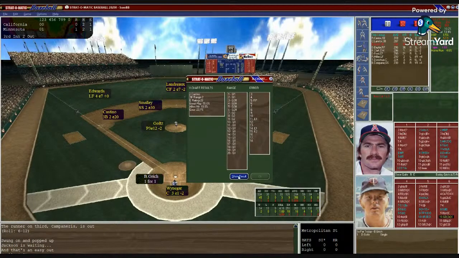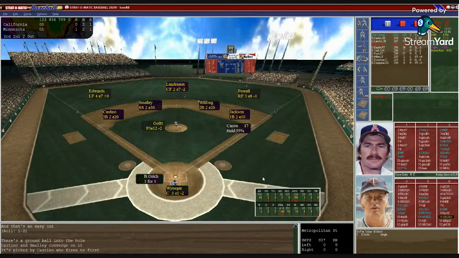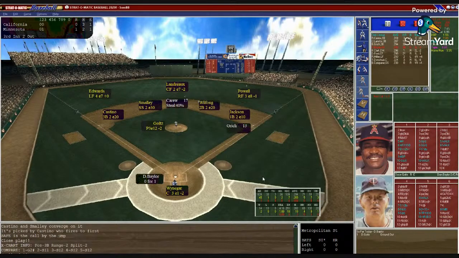That's going to be a 6-10 ground ball to third. Castino, 2E20, and he can't make that play. He batted it down, and they all hands on, be safe. Infield hit. Castino went to his left. He couldn't make the play, and the official scored. We'll put a hit up on the scoreboard.